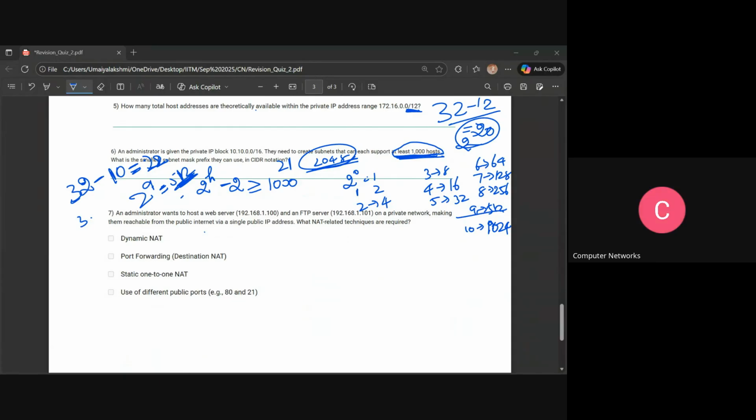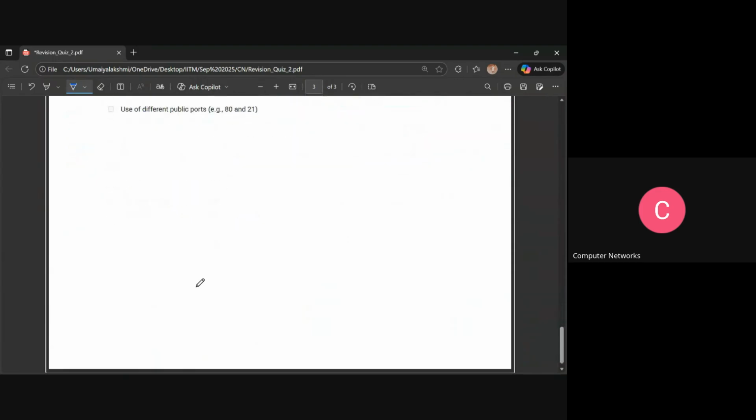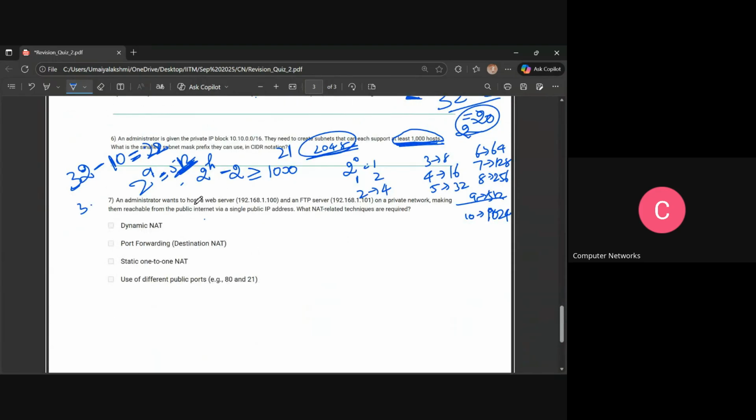Okay, so here is the last question for this session, people. An administrator wants to host a web server and an FTP server on a private network, making them reachable from the public internet via a single public IP address. So what NAT related issues are required here? I mean, what NAT will be involved here? Port forwarding will be correct.